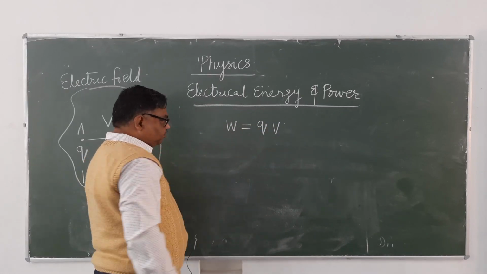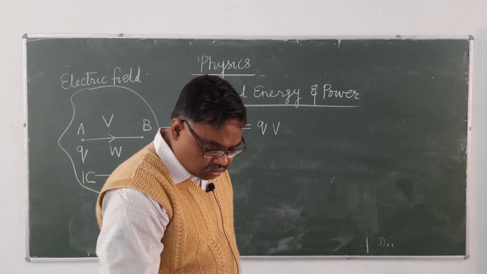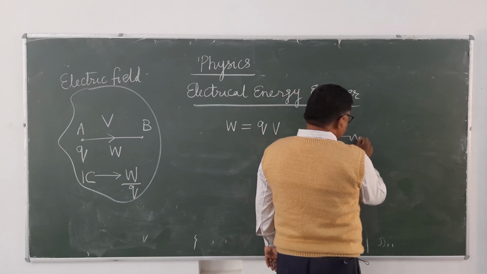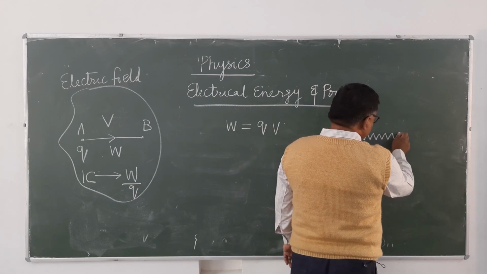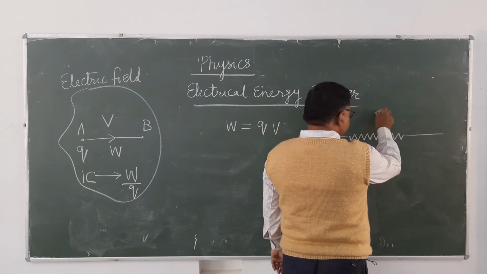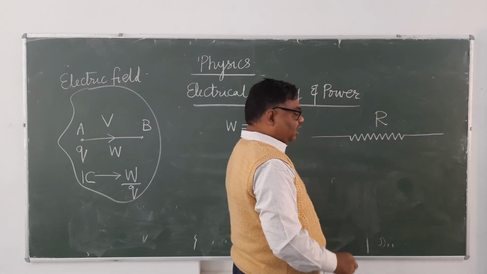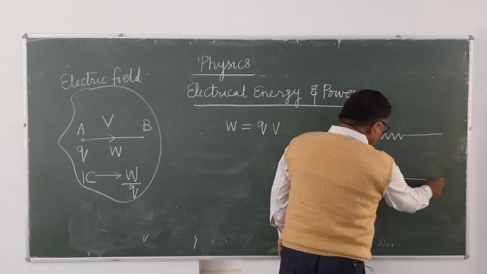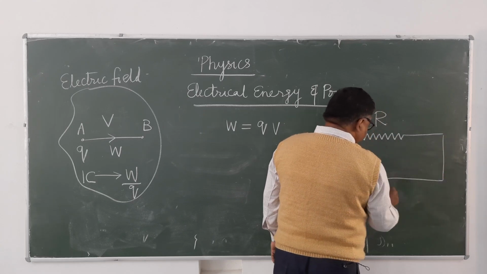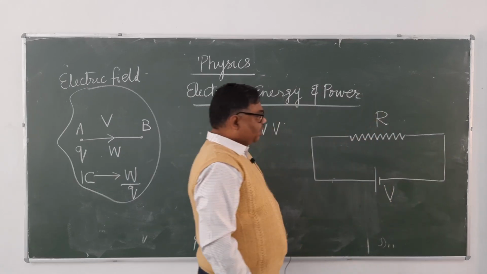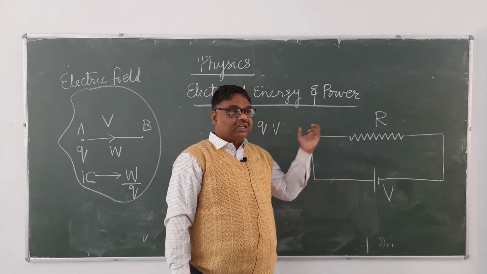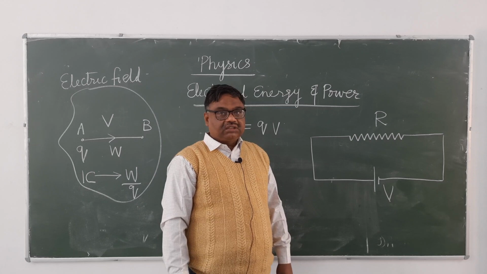Now see here. Suppose this is a wire whose resistance is R, and a potential difference capital V is maintained across the ends of the wire. Is it clear?